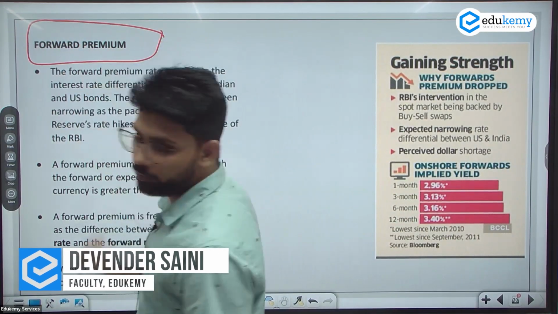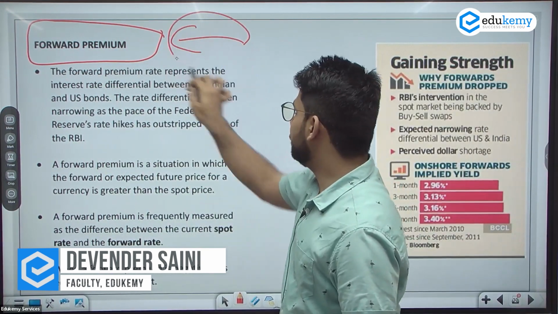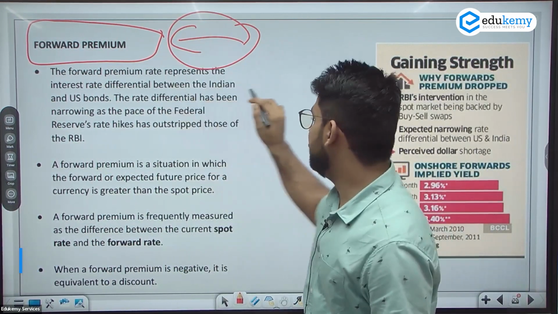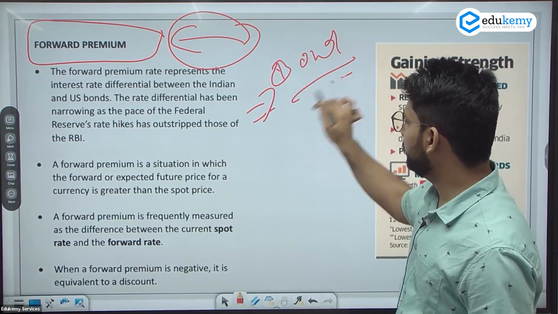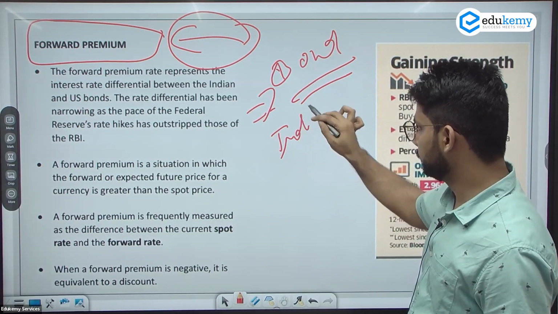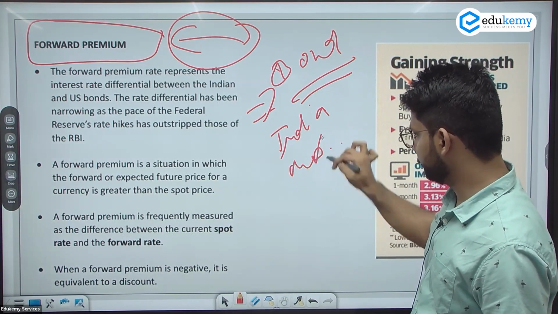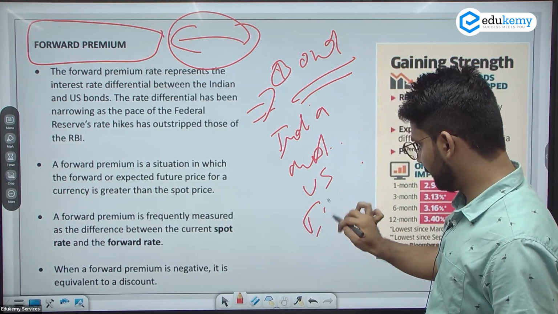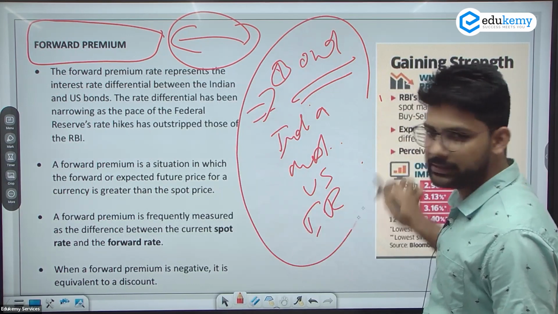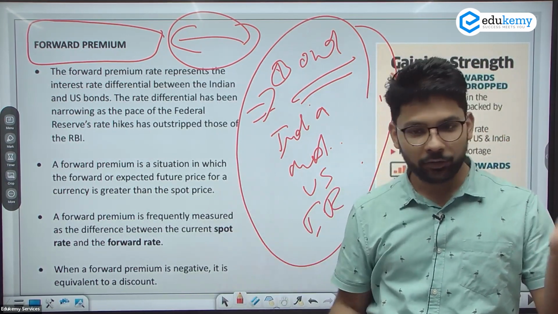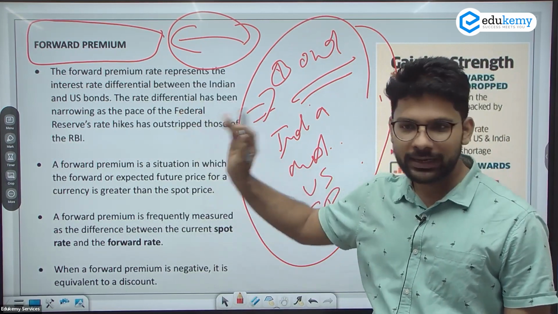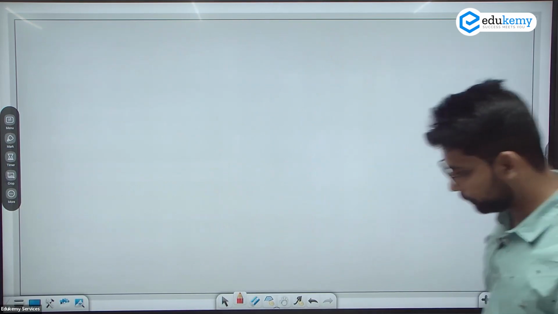This is the topic: forward premium. This is a new concept, but it is the bond difference between the India and the US interest rate. But how is it linked? So first we have to understand the interlinkage of both, then only we can understand this concept. So let's understand the linkage first.